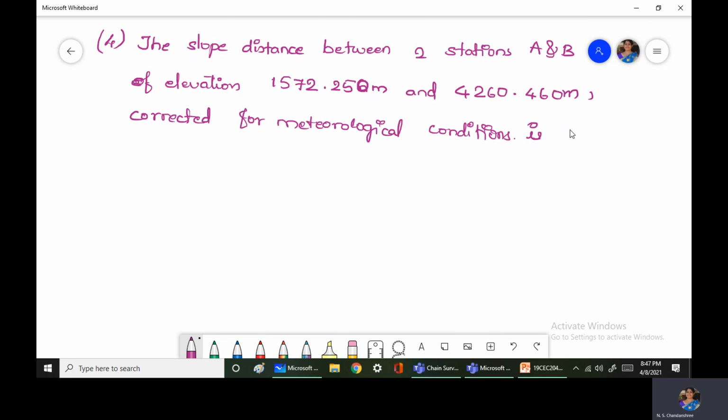The slope distance is 33,449.215 meters. So for this data, determine the horizontal distance.